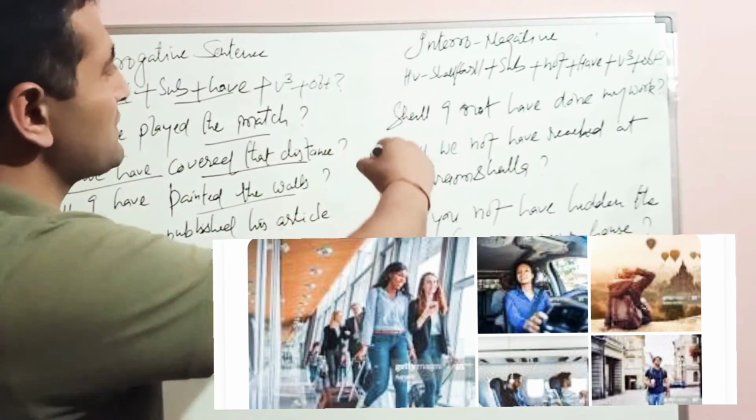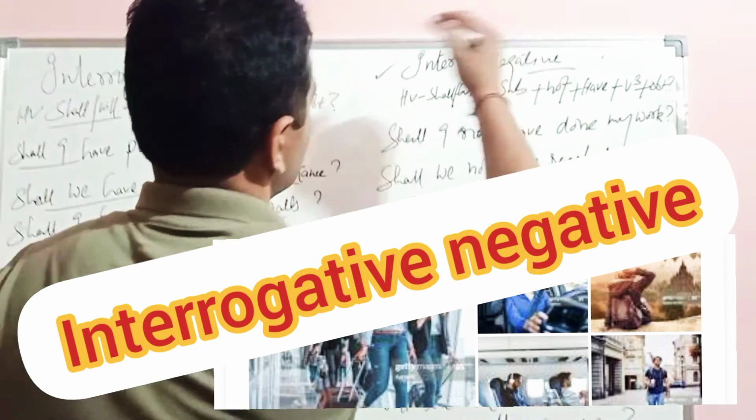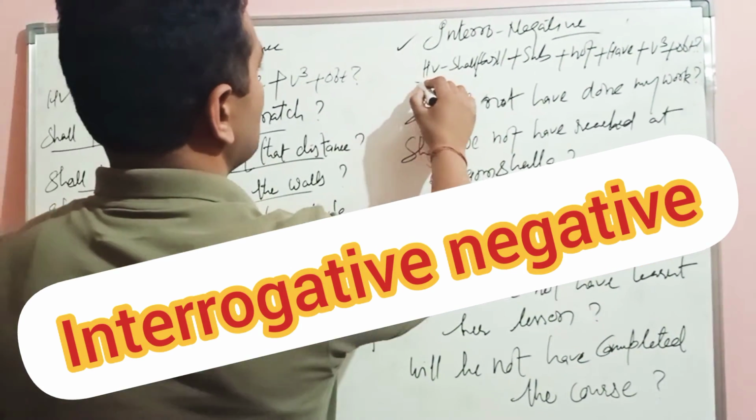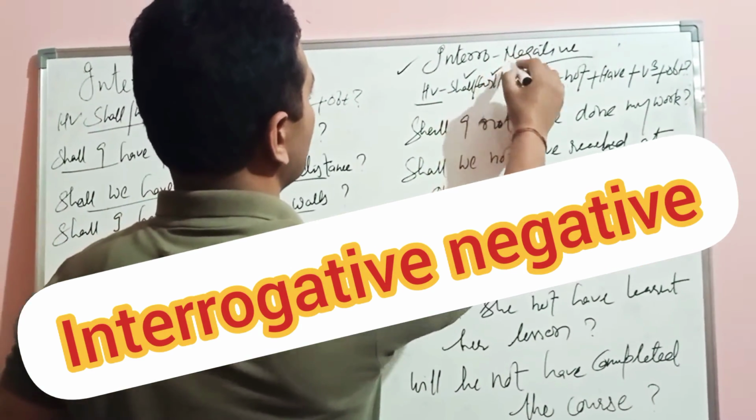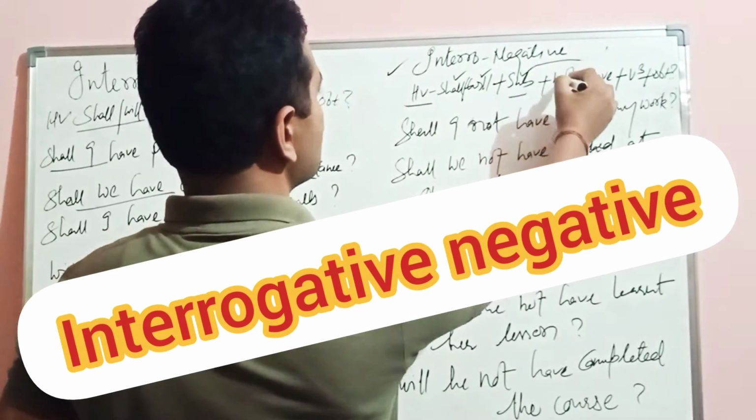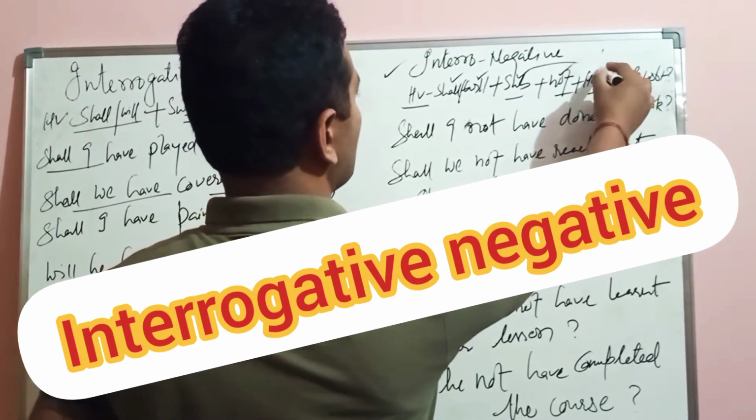Now move to the next one here. Interrogative negative sentence. Helping verb, use of shall and will. Then you will write the subject, and after the subject there is not, then have.